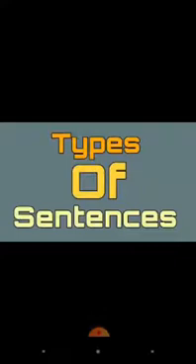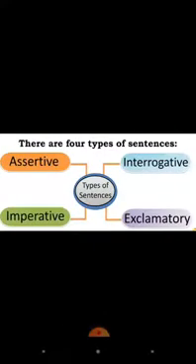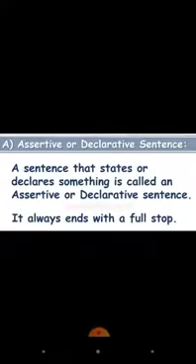Now move to our today's topic, types of sentences. There are 4 types of sentences: assertive, interrogative, imperative and exclamatory. Assertive or declarative sentence. A sentence that states or declares something is called an assertive or declarative sentence. It always ends with a full stop.